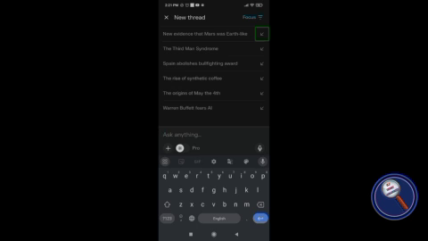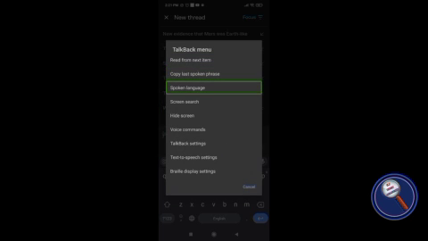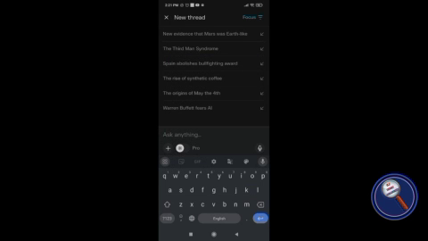So here you can type whatever you want, or use voice input. Here you can type whatever you want. If you want to get the information about anything, just type and send, and you will get the information.